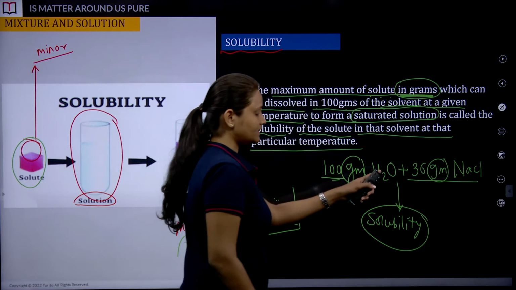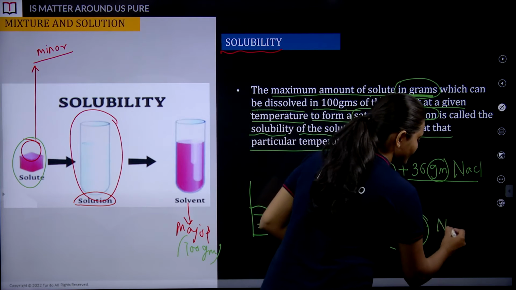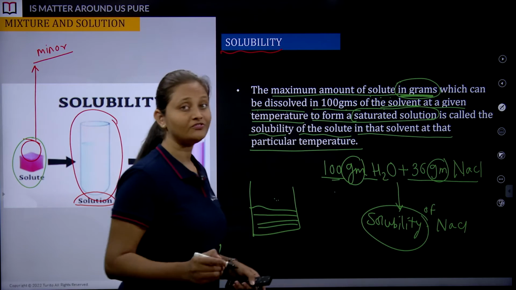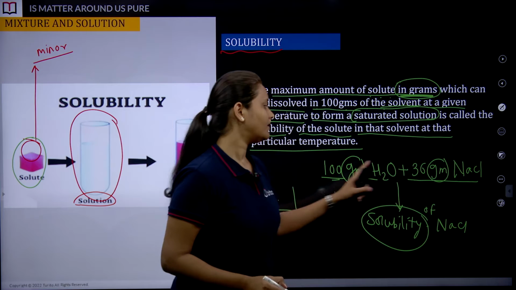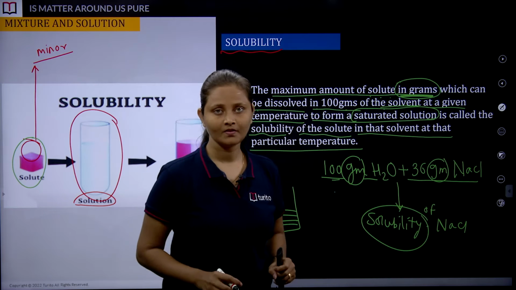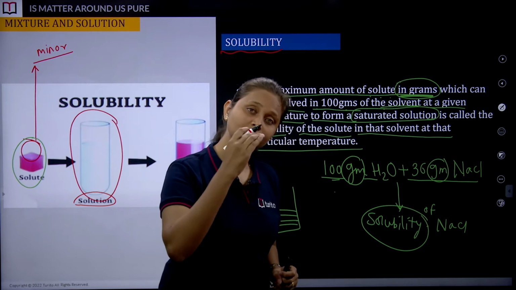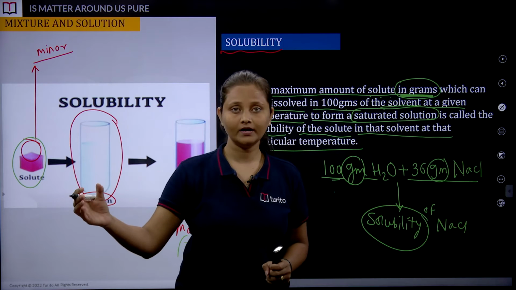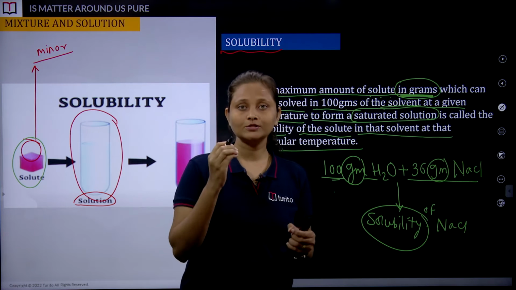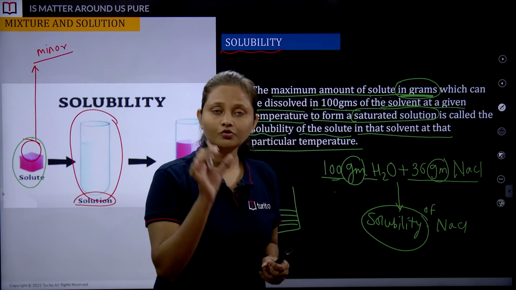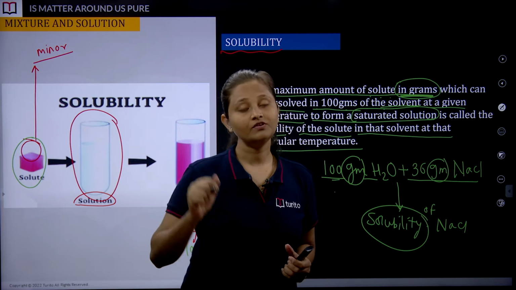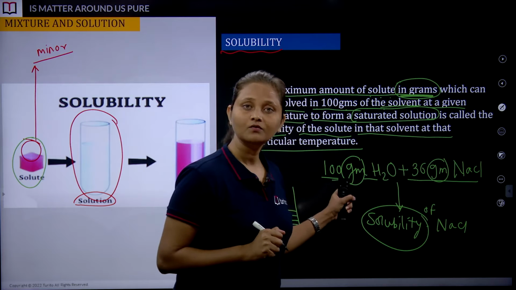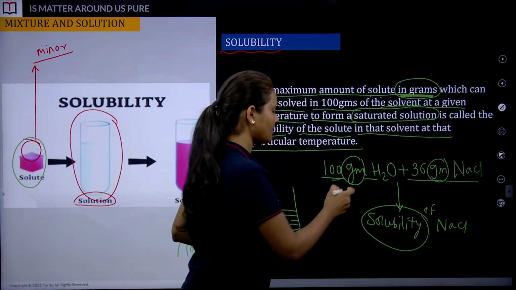So this is the solubility of sodium chloride: 36 gram in 100 gram of H2O. Try to understand that different solutes have different solubility in different solvents. So whenever we talk about the solubility of a solute, you should mention in which solvent. Here, 36 gram of salt in water, which is understood to be how much water?